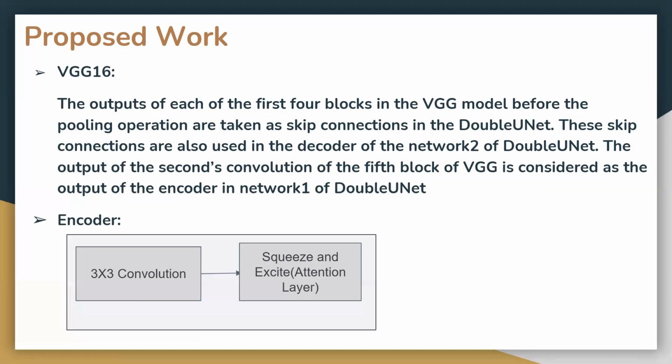So let's dive deep into the proposed work. As we saw earlier, there is a 3x3 convolution, which has an attention layer. The output of each of the first four blocks in the VGG model before the pooling operation are taken as skip connections in the DoubleU-Net. These skip connections are also used in the decoder of network 2 of DoubleU-Net. The main output of this particular second convolution is the fifth block of VGG, which is considered as the output for the encoder in network 1 of the DoubleU-Net.